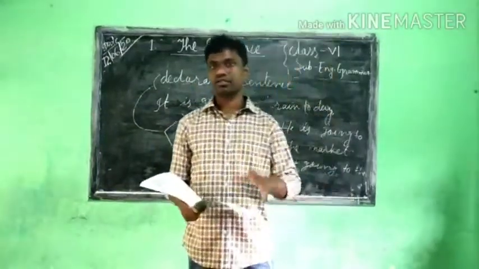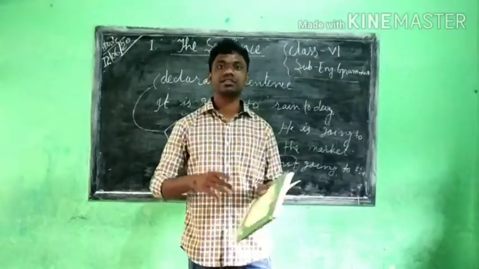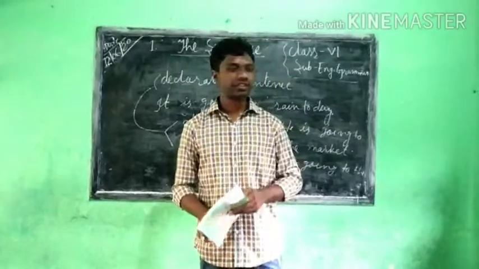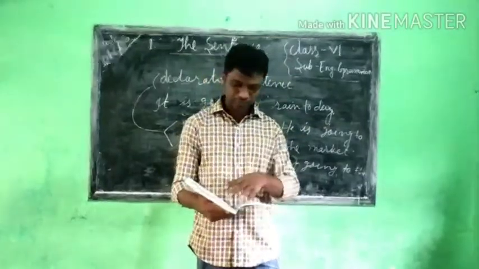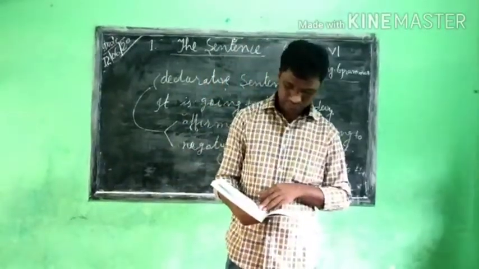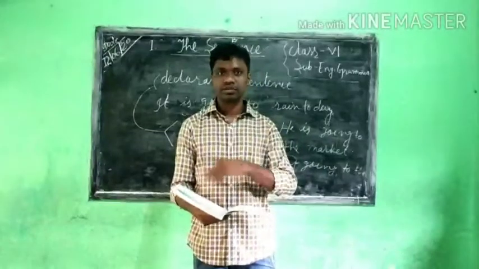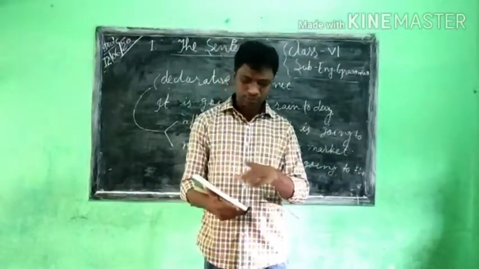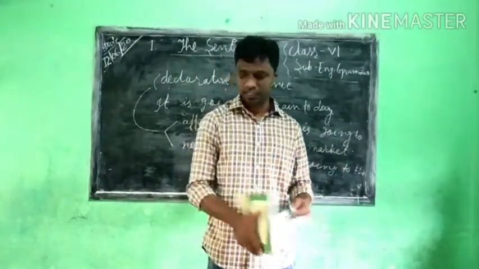Then what is an interrogative sentence? An interrogative sentence asks a question. For example, as we saw in the first example of the jumbled sentence, your what name is. When we converted it into a meaningful sentence, it became an interrogative sentence: What is your name?